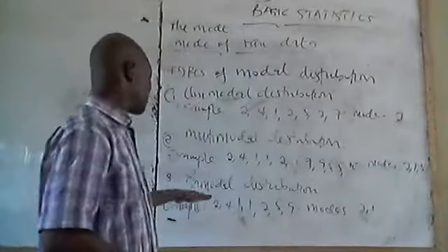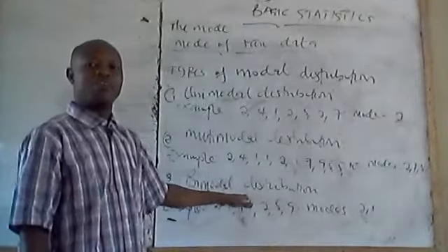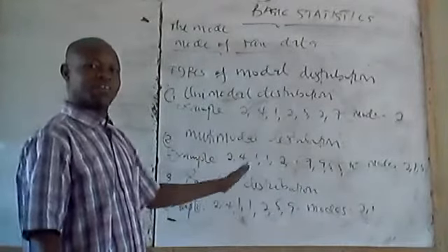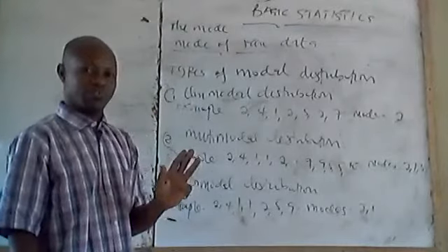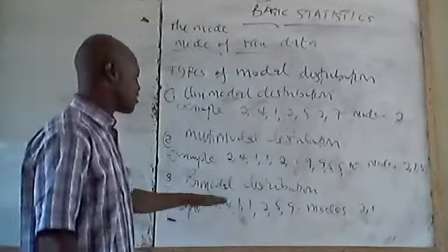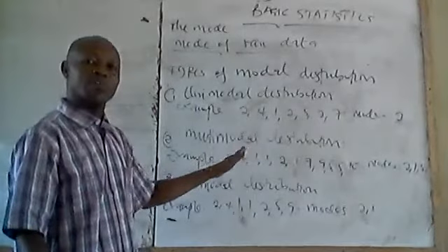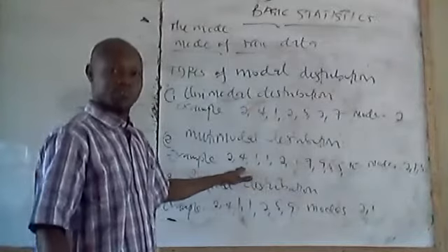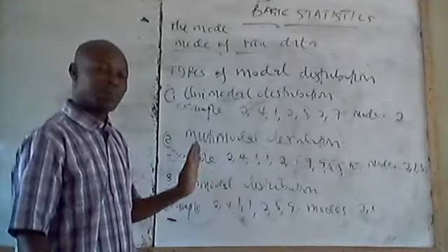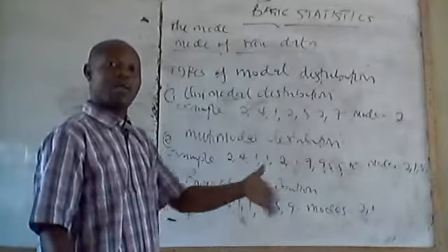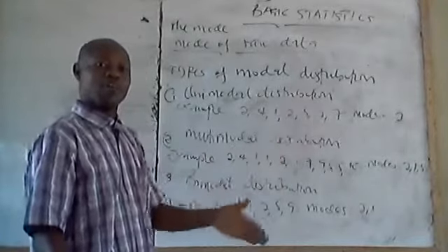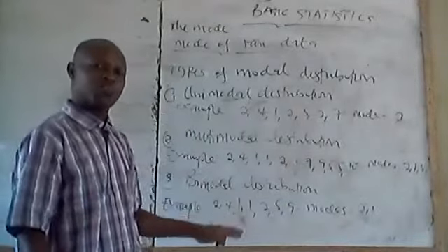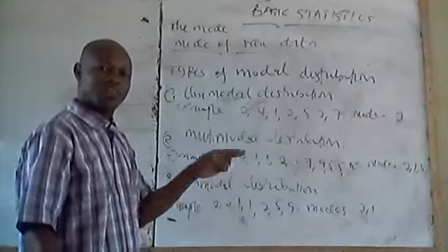Now, the other one is a bimodal distribution. Bi means 2. The bimodal is a type of multimodal, but in this case you have exactly 2 modes. Bi means 2, and 2 is more than 1. So when you have more than one mode, but the modes are exactly 2 in number, we call that a bimodal distribution.